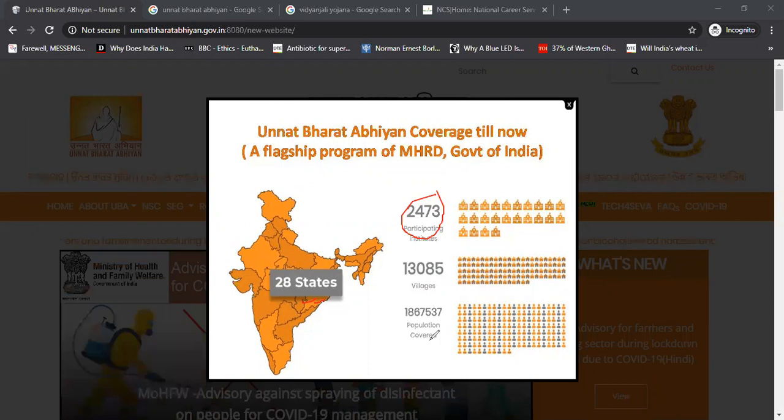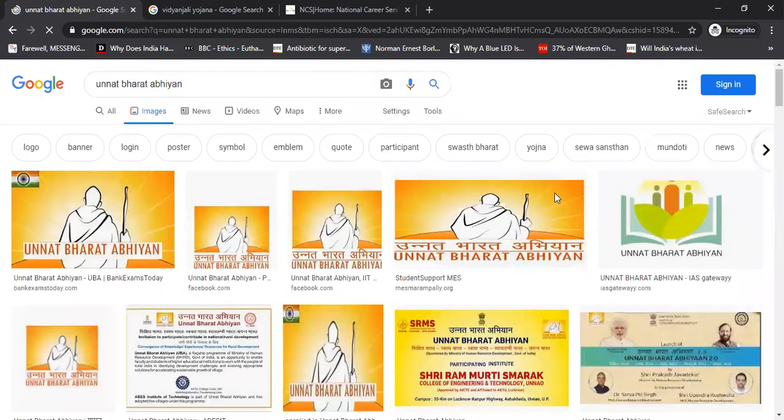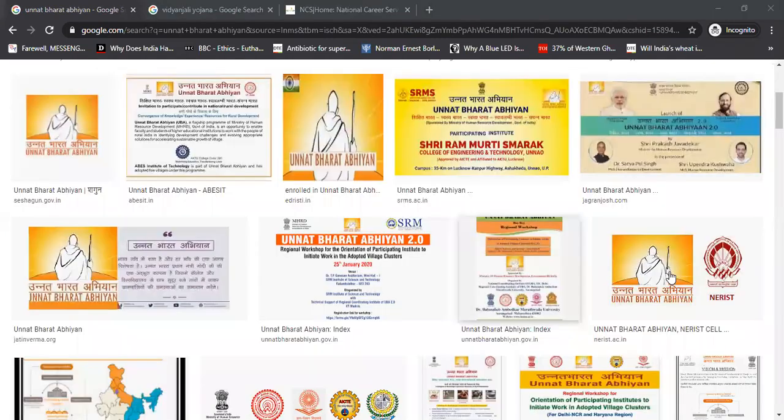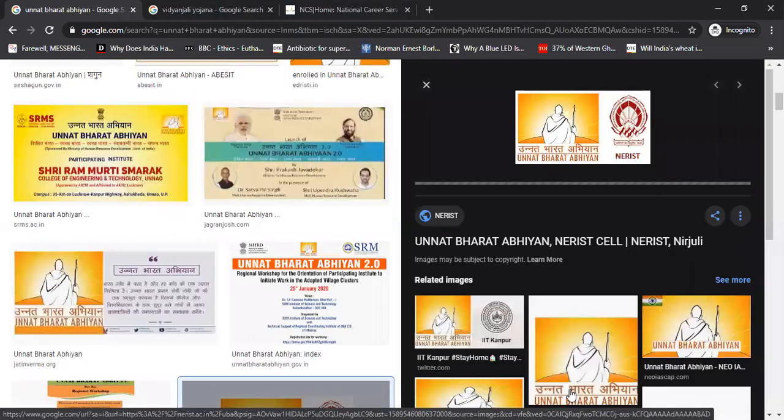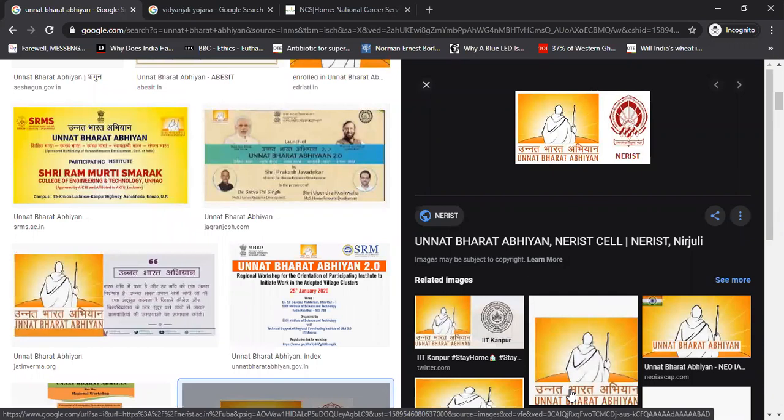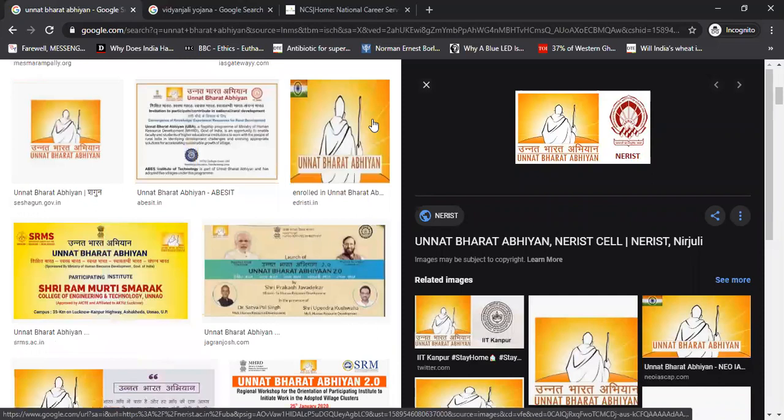Now let's see what else we can see here. Again, remember these schemes which have been asked. We get complacent that they have been asked, so they won't be asked again. No, it doesn't work like that. Even if you see something more, you will see that there are various schemes like NERIST. NERIST is a North Eastern Institute in Arunachal. So various institutes are collaborating with the Unnat Bharat Abhiyan scheme. It will also help in last mile delivery of the latest technology. So that is good. Many good institutes are involved, and it's not only confined to IITs and NITs and IISERs.